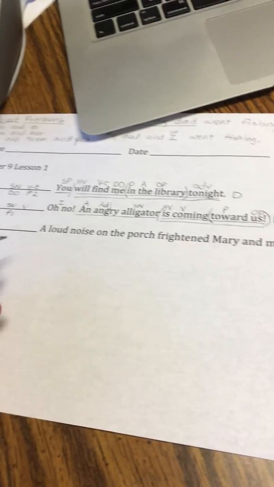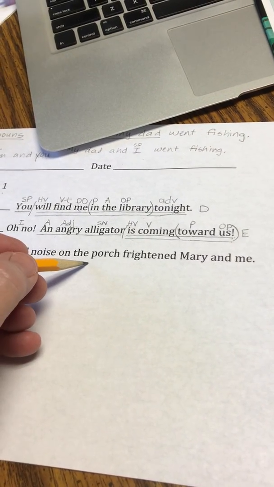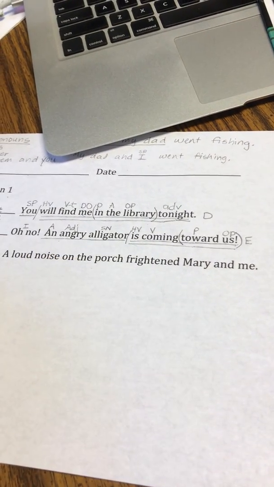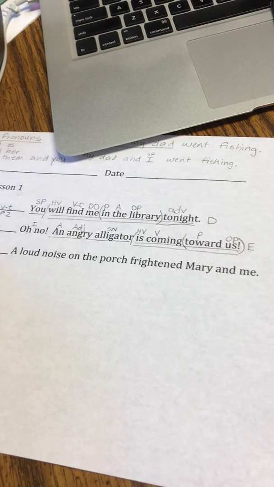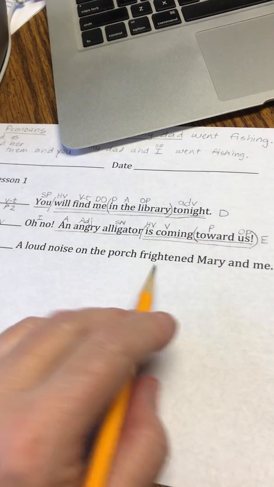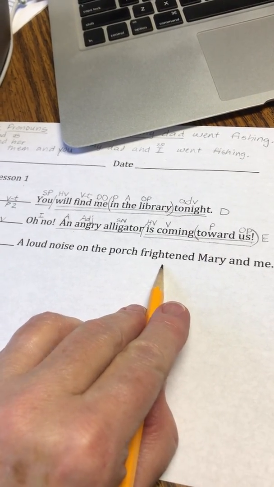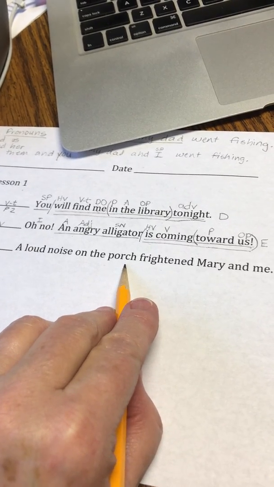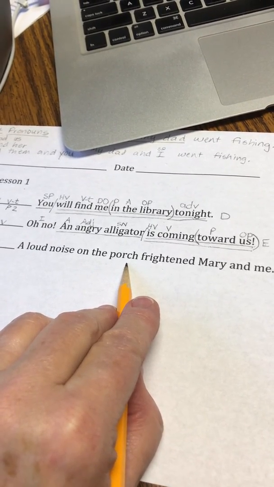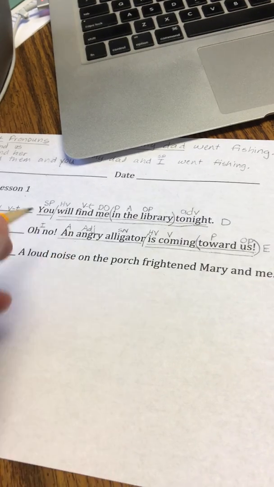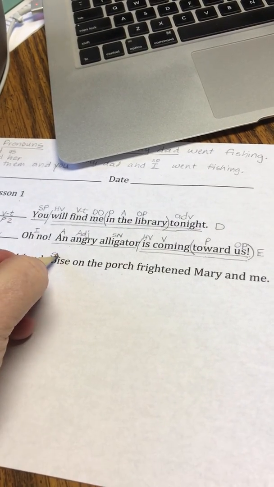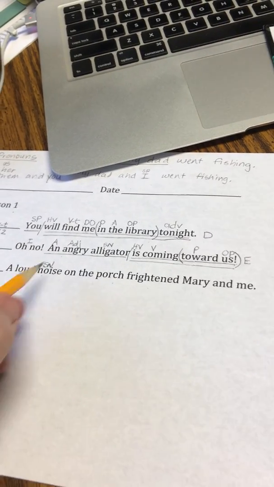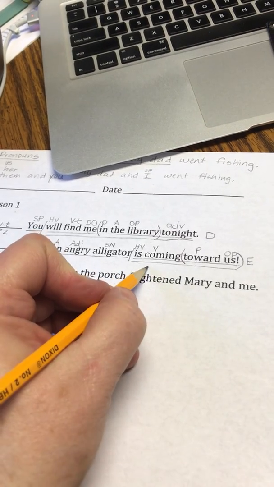Next sentence. A loud noise on the porch frightened Mary and me. Okay. So, what frightened? Did the porch frighten? No. Did the noise frighten? Yes. There's your subject noun. What did the noise do? The noise frightened. So this is our verb.